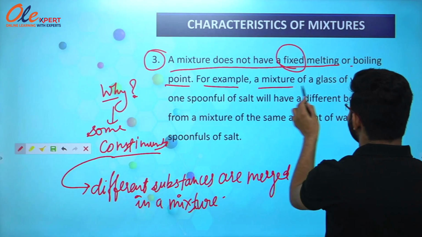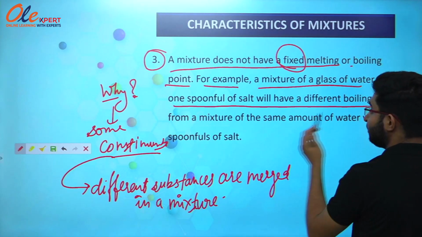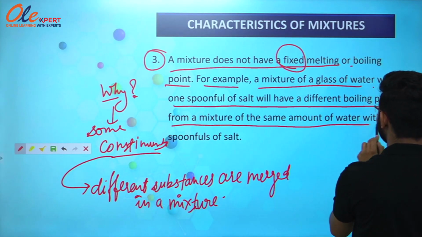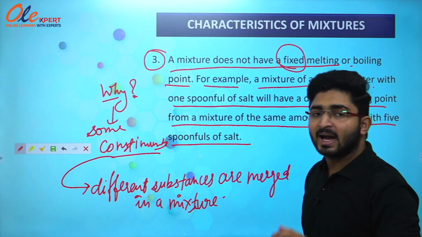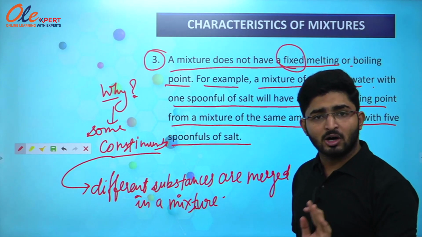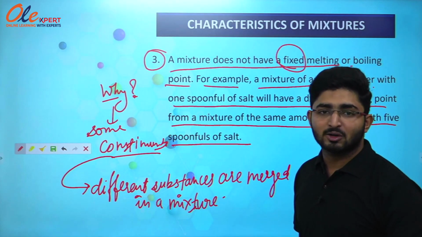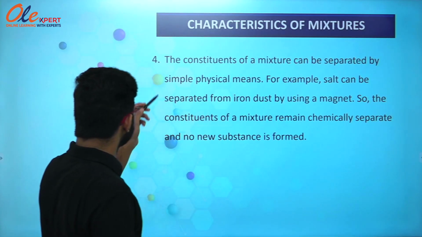For example, a mixture of a glass of water with one spoonful of salt will have a different boiling point from a mixture of the same amount of water with five spoonfuls of salt. So this is what we have learned, that a mixture does not have its own same melting or boiling point, or we can say a fixed melting or boiling point. Now we are going to study the next characteristic, that is the fourth one.